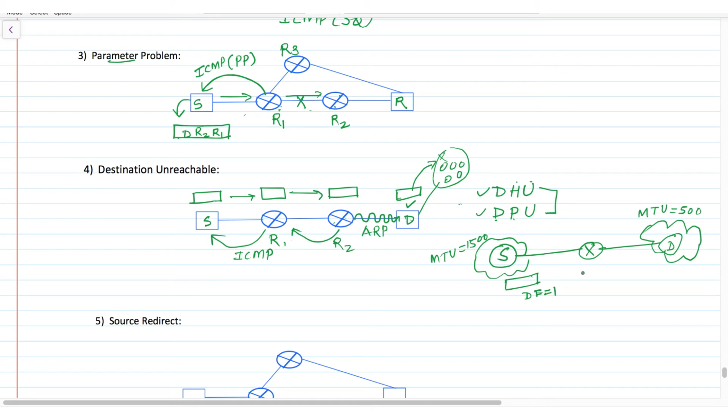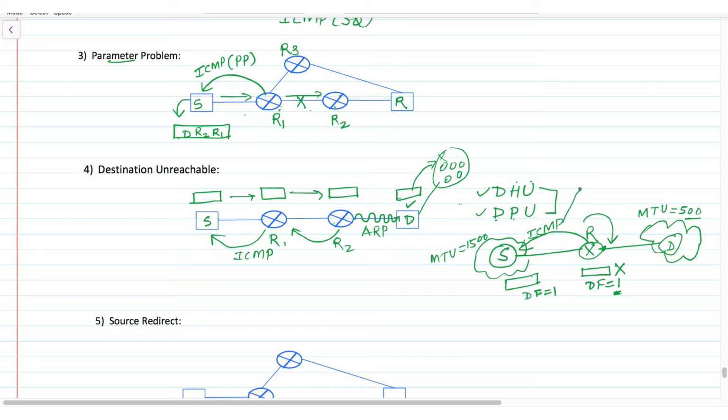So when this packet reaches this router R, it will check the MTU value on this link, that's 500, and the size of this packet is, suppose, more than 500. Then it will check this DF value. If it is 0, then obviously this router R will fragment it and forward it. But as it is 1, then this router R is going to discard this packet and will send an ICMP error message